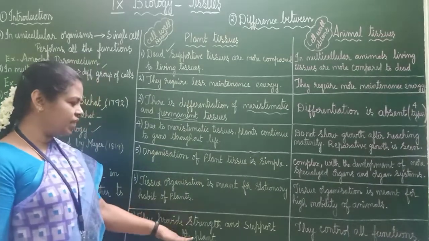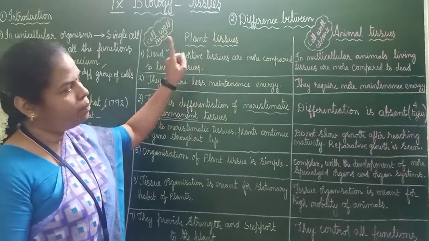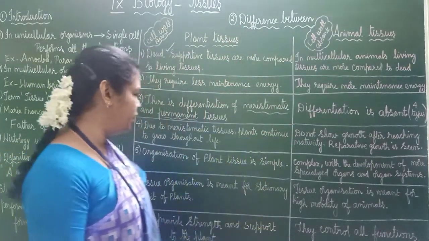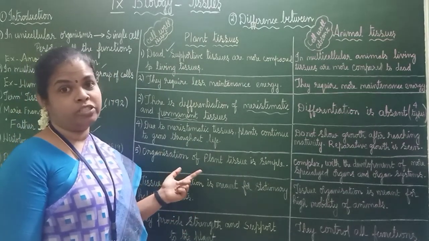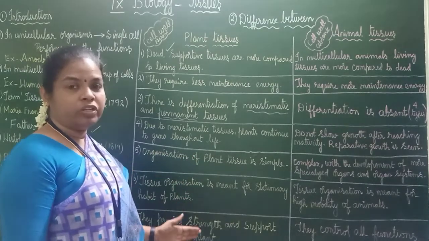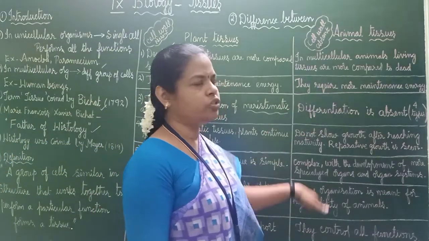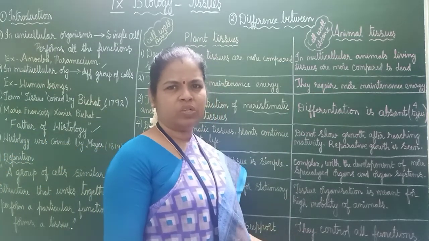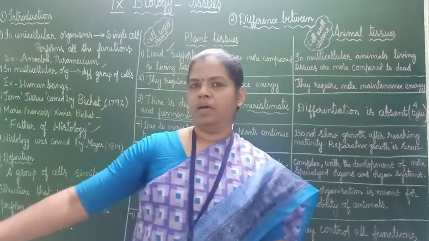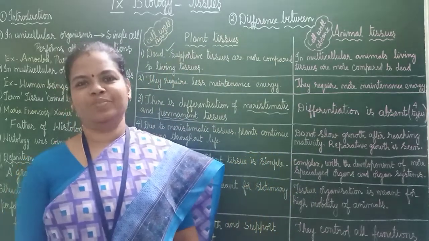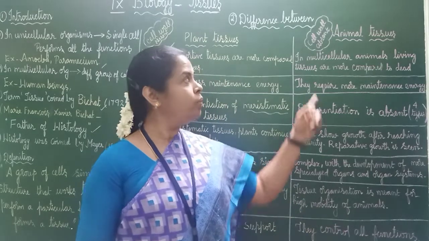They provide strength and support to the plant. Who? Plant tissues. We are studying about plant tissues and animal tissues, that you should keep in mind. Plant tissues provide strength and support to the plant. I told you many dead cells are there, dead tissues are there. But still, even though they are dead, they give strength and support to the plants. Here, animal tissues, what is the function of animal tissues? They control all functions. If I want to take something, I can't use my head. I will use my hand. So they control all functions. All the functions are controlled by animal tissues.